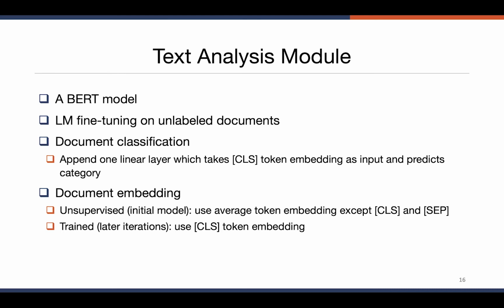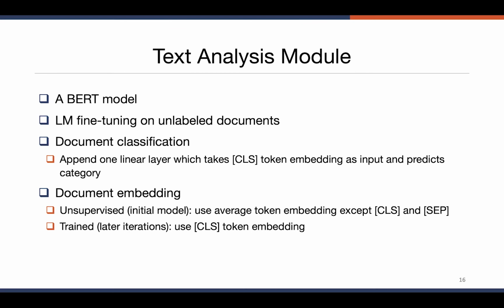Now let's take a look at the components in more detail. For the text analysis module, we use a BERT model here. We first run language model fine-tuning on the unlabeled documents, and then we use the model for document classification and document embedding. For document classification, it's quite standard. We just add one linear layer after the CLS token and use it for classification.